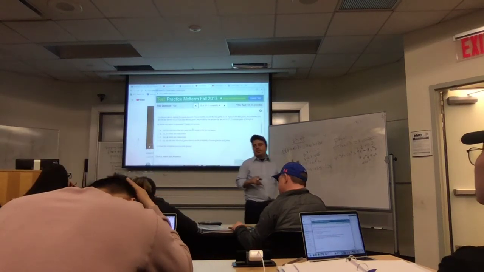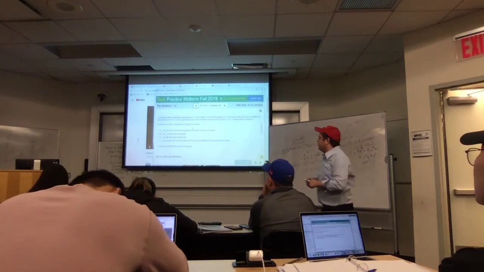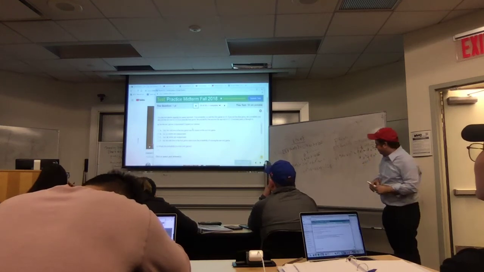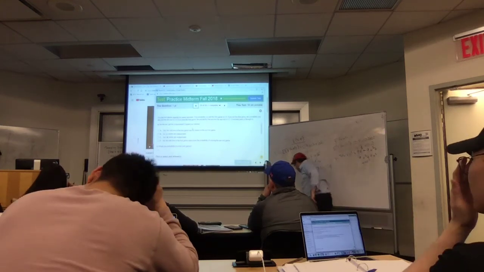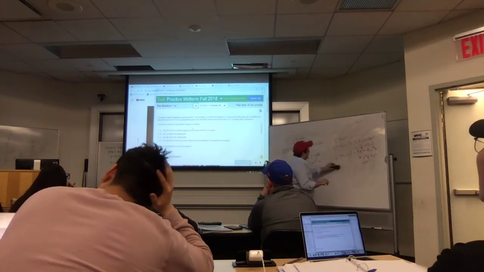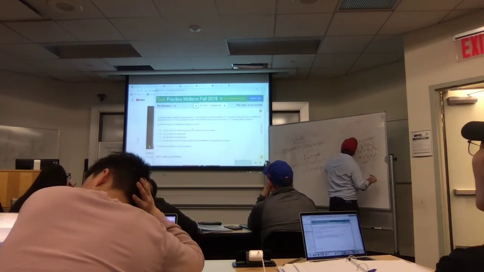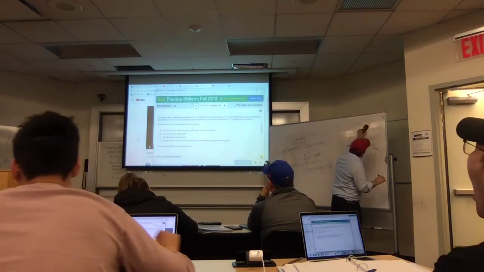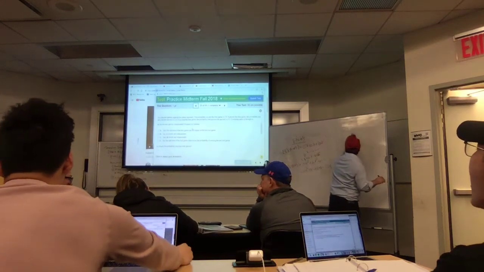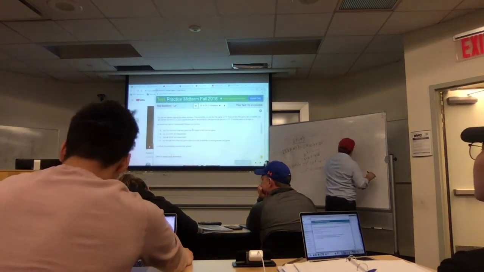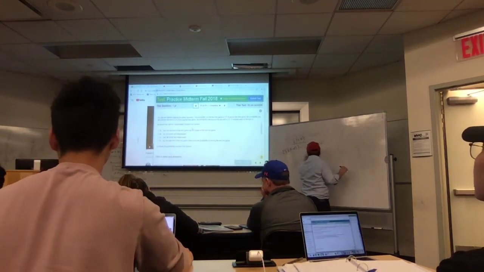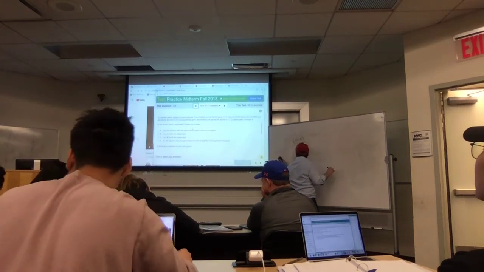Someone else, please. I'm asking you politely, please. Someone read the question. You play 2 games against the same opponent. The probability you win the first game is 0.5. If you win the first game, the probability you also win the second is 0.3. If you lose the first game, the probability that you win the second is 0.2. Okay, part A.